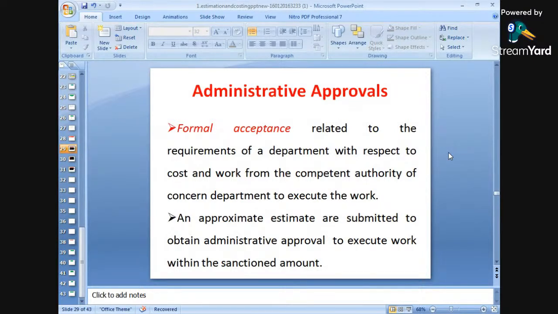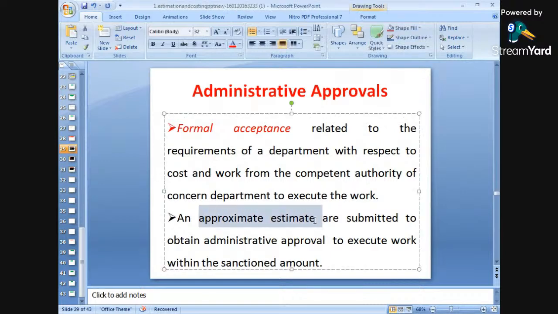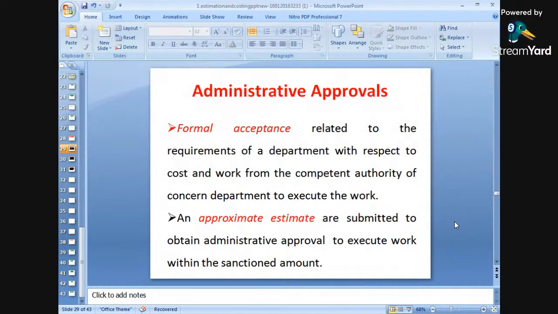नेक्स्ट पॉइंट देखो, नंबर 2 क्या है, an approximate estimate are submitted to obtain administrative approval. तो here this thing is important. We have to submit an approximate estimate for administrative approval. Administrative approval के लिए क्या लगेगा, तो we will require an approximate estimate. ठीक है, approximate estimates are submitted to obtain the administrative approval to execute work within the sanctioned amount, that is the amount which has been sanctioned. ठीक है ना, within the sanctioned amount.